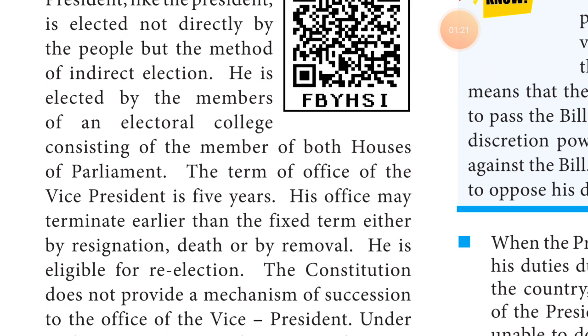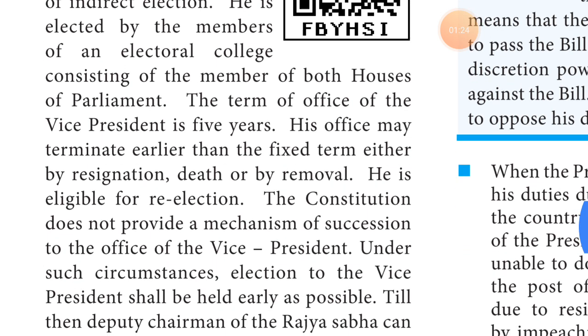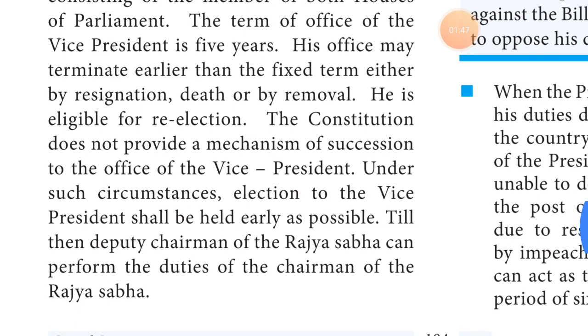The Constitution does not provide a mechanism of succession to the office of vice president. That means the Indian Constitution does not provide any methods to determine or elect the vice president in such circumstances. Under such circumstances, the election of the vice president is not conducted immediately. During that time, the deputy chairman of the Rajya Sabha can perform the duties of the chairman of the Rajya Sabha.